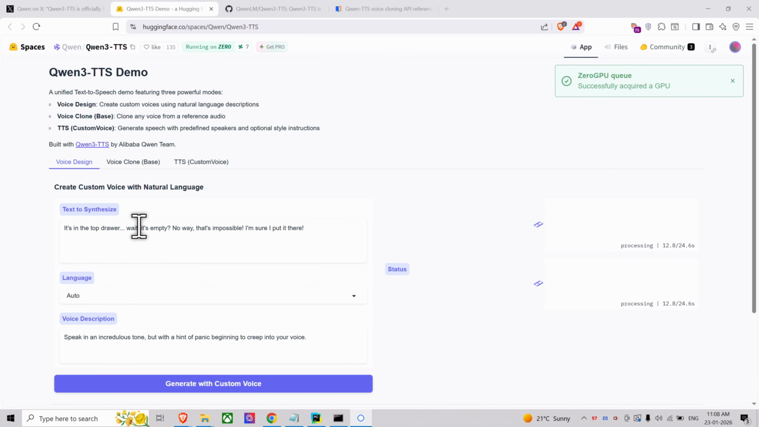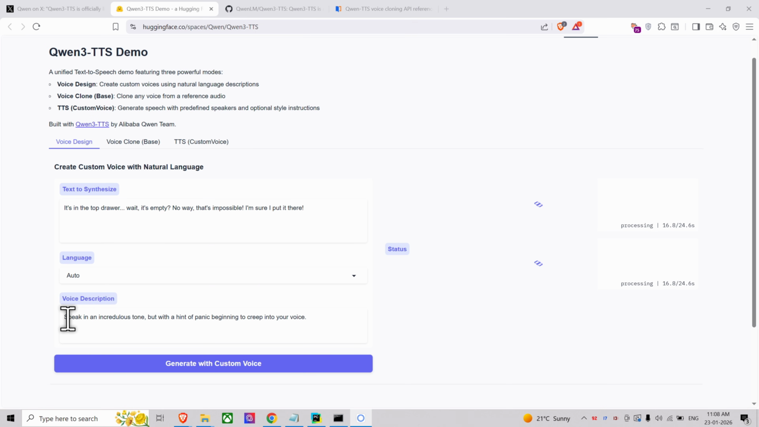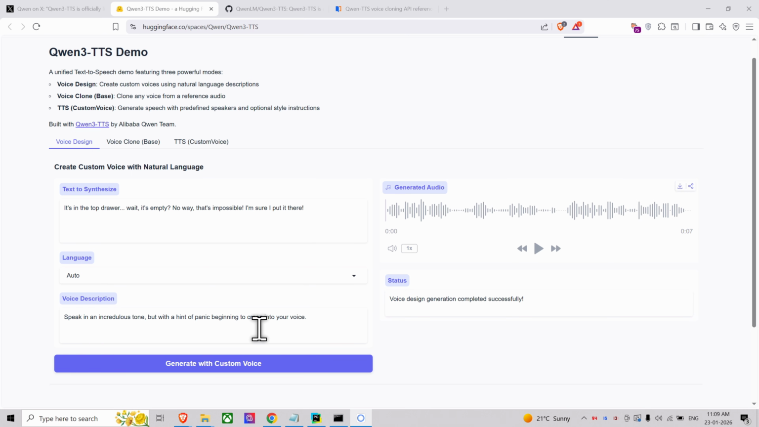It's in the top drawer, right? It's empty. Okay, and for voice description, it's mentioned as speak in an incredulous tone, but with a hint of panic beginning to creep into your voice. Okay, it got generated. It's in the top drawer. Oh, wait. It's empty? No way, that's impossible. I'm sure I put it there.